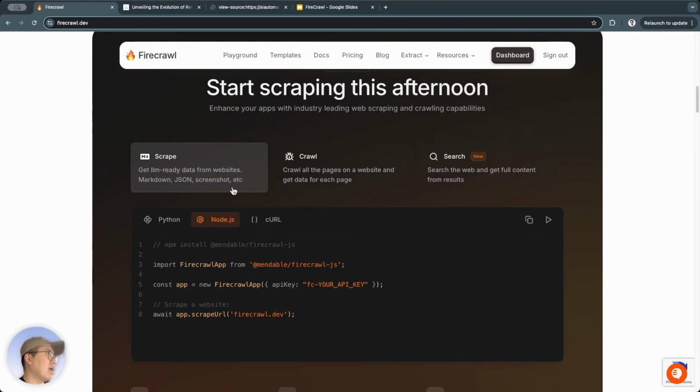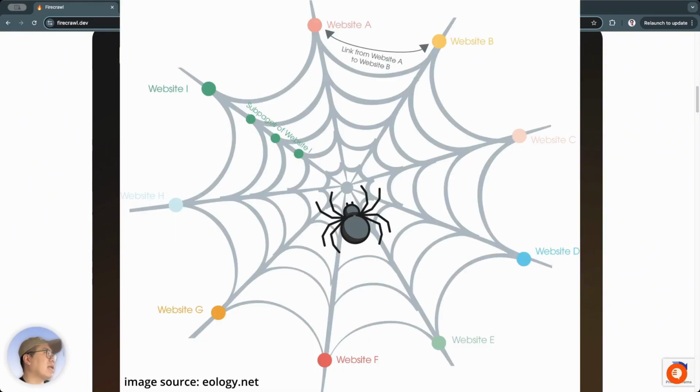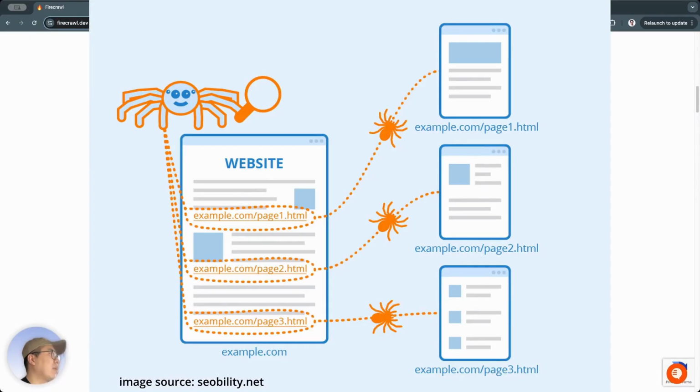Next is the crawl part. Crawl means to creep or to crawl, kind of like a spider, you know, a web spider. When a spider crawls, its web spreads out in many directions, right? Forming a spider web. So this crawl collects data from pages. It will extract the structure, the network of pages on the website, and gather information from each of those pages.